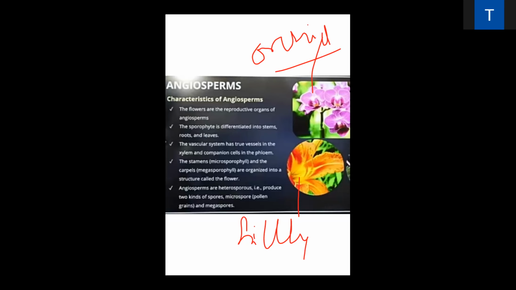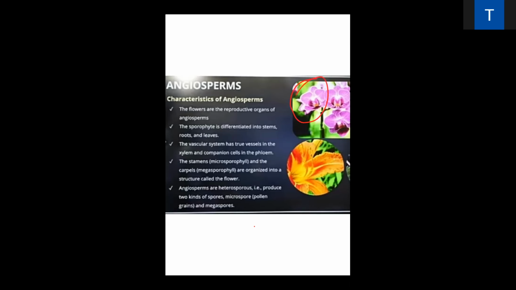In gymnosperms there is no flower. They have only cones. Male and female cones are present in the gymnosperm. The flower is the reproductive organ of the angiosperm.